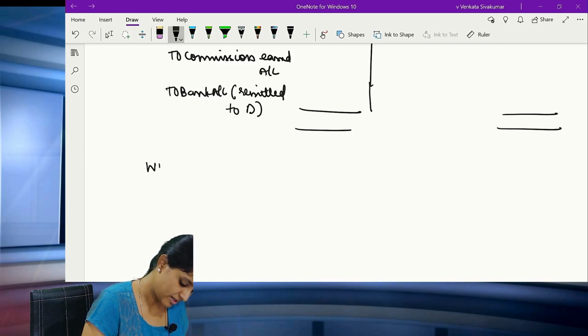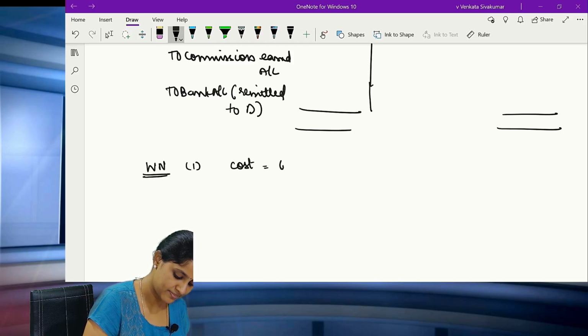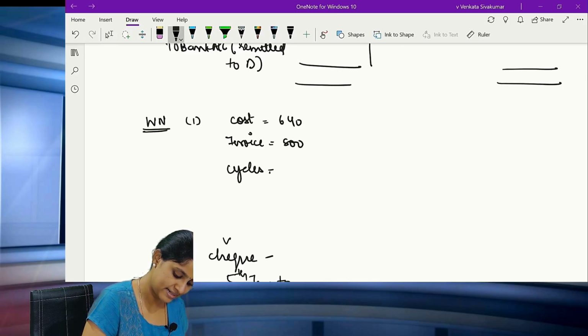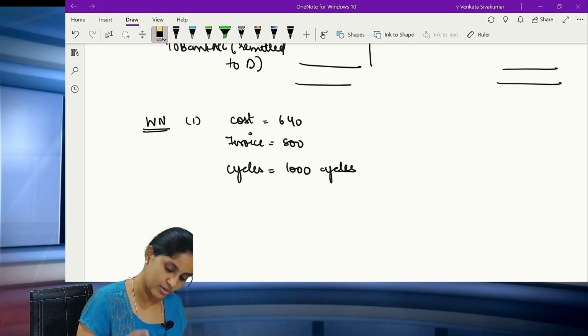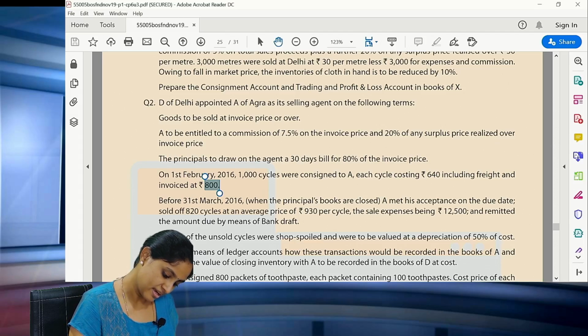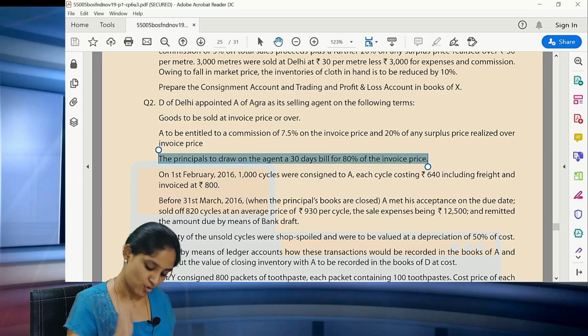Okay. Now, working notes. Working note number 1. What is the cost? 640. What is the invoice price, all of you? 800. Clear? How many cycles have been sent? 1000 cycles have been sent. Now, to calculate the value of the bills payable, they are telling you 80% of the invoice price.